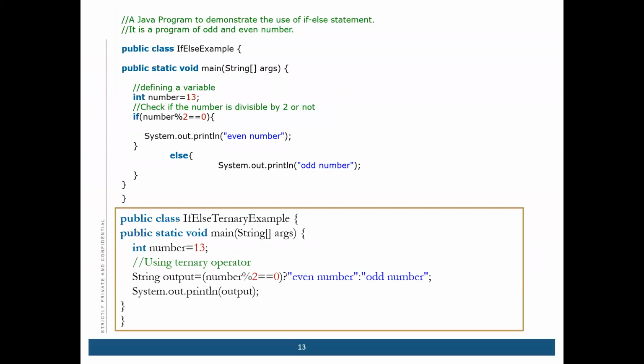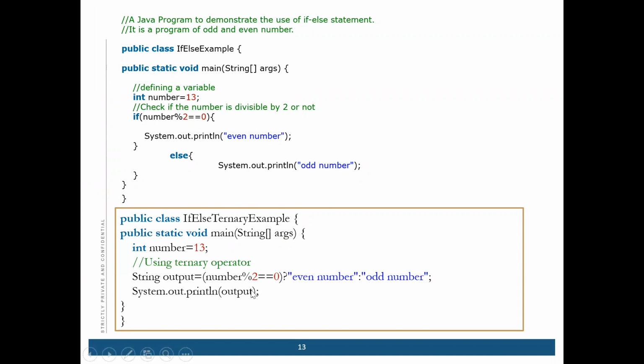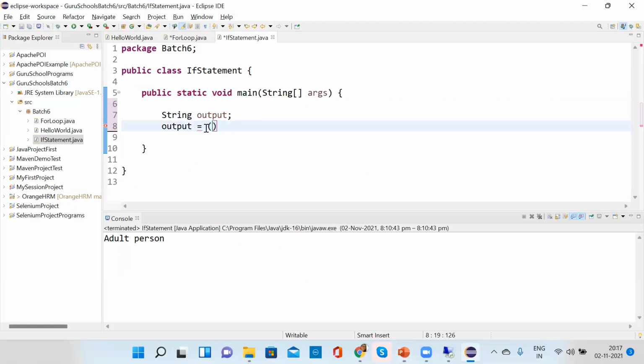Yes. Now what we will do here, we will write: can anyone tell? number equal to 0, then what will happen? Question mark. Here write the even number, colon, odd number.